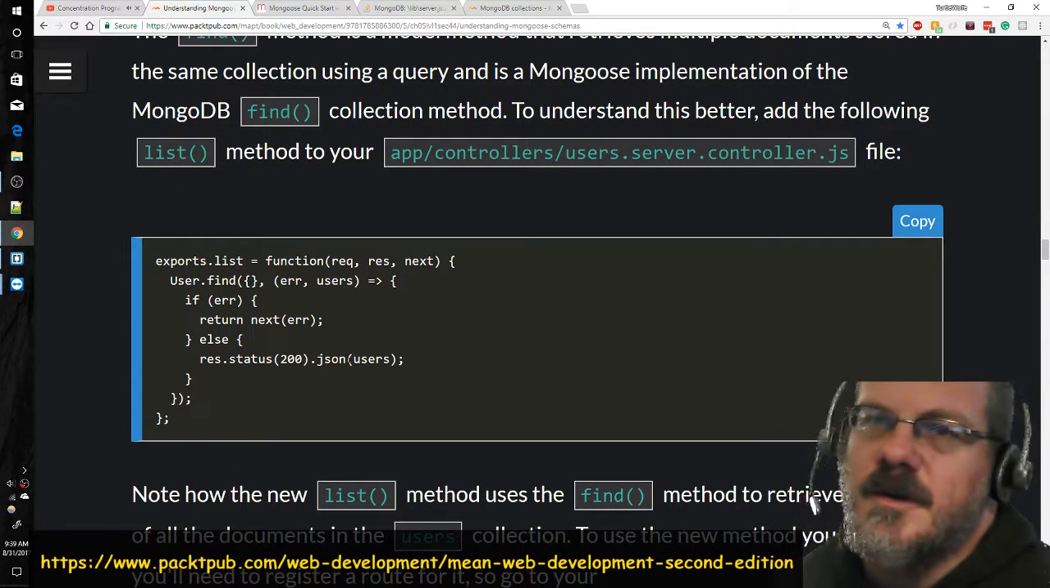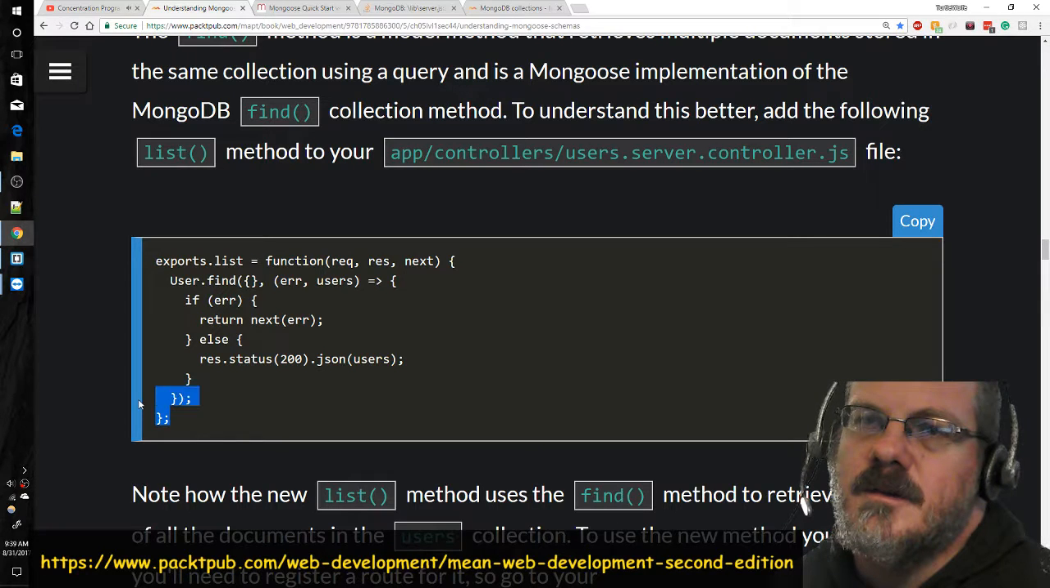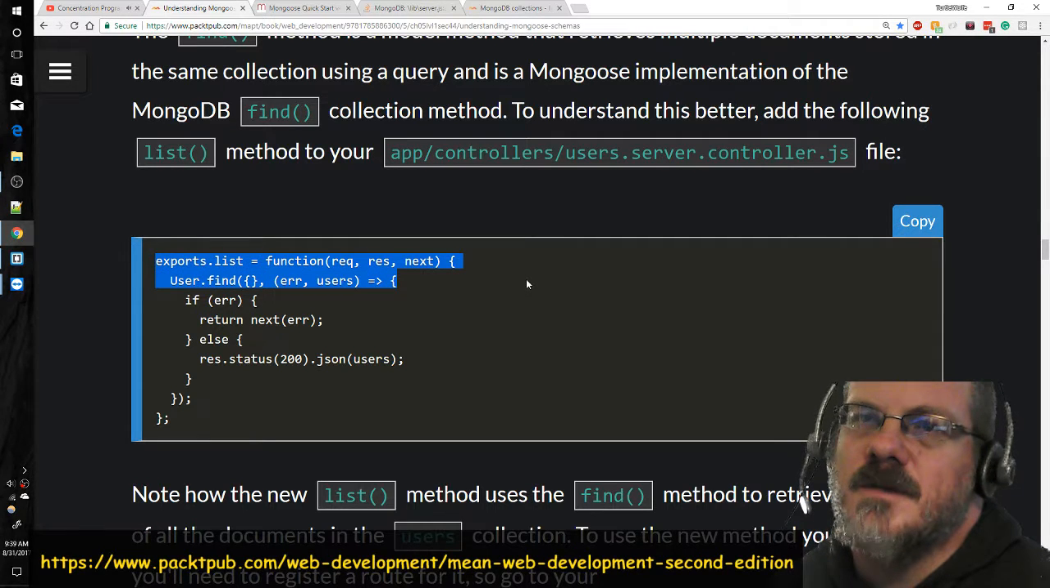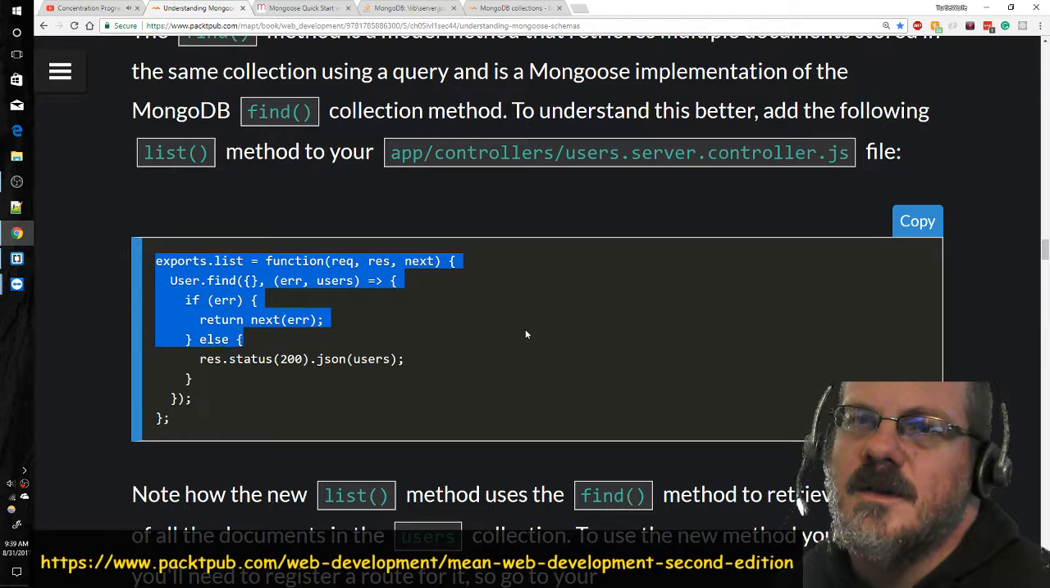It's probably already there. Let's read it. Start at the top and read it. Exports list, which is equal to function request, response, next. So User.find, error, users. If error, return next. Else response status 200 JSON users.